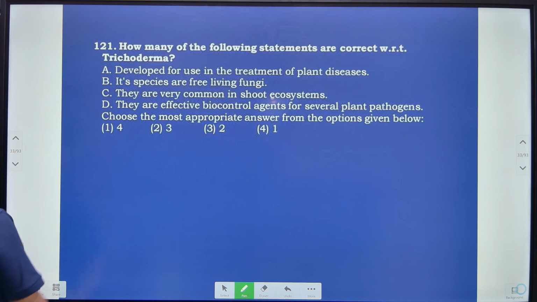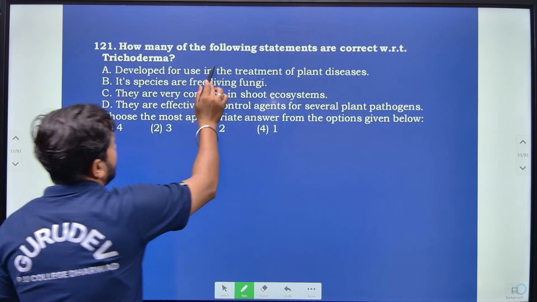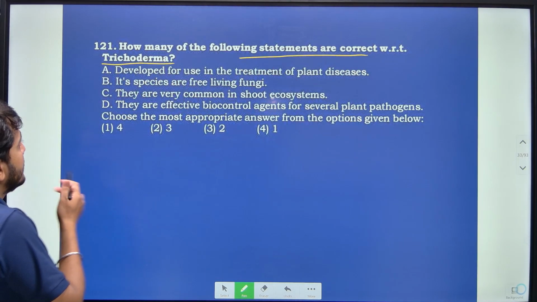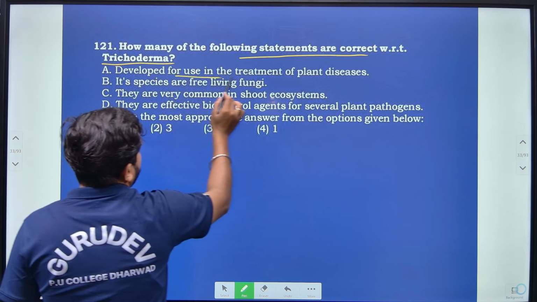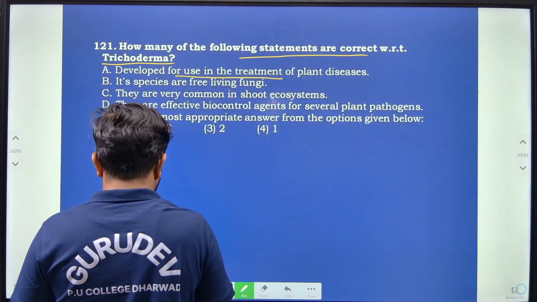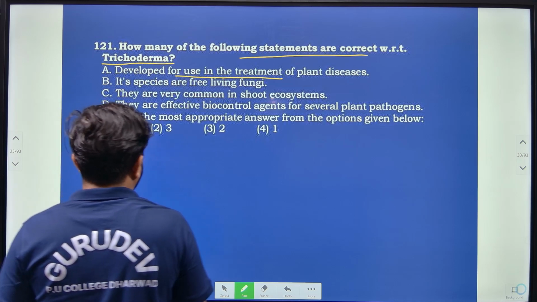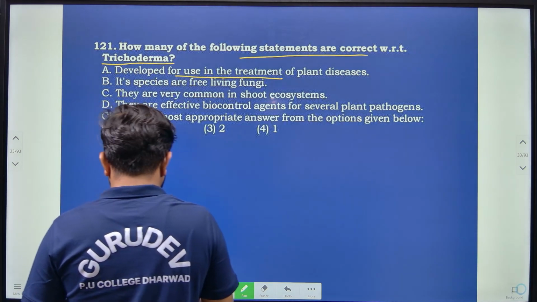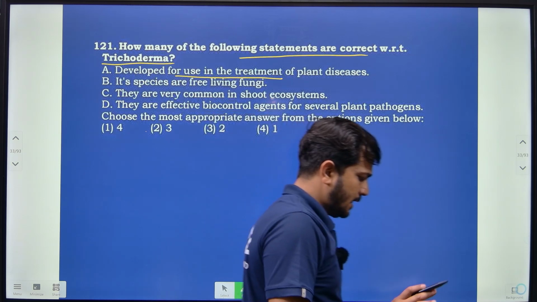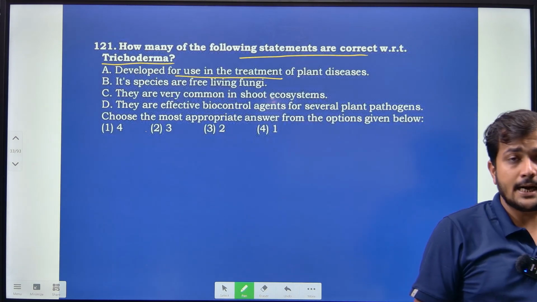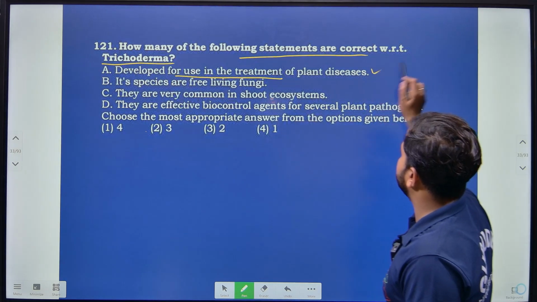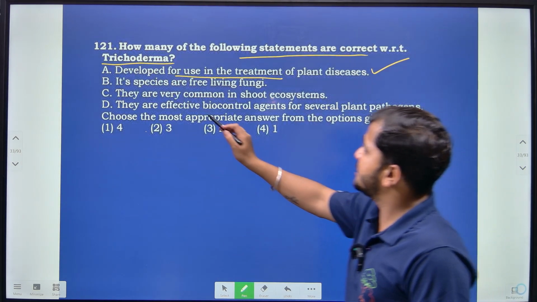Then moving on to the next: how many of the following statements are correct with respect to Trichoderma? Developed for the use in the treatment of plant disease, that is biological control, being developed for the treatment of plant disease. Trichoderma is a fungus. This is correct.